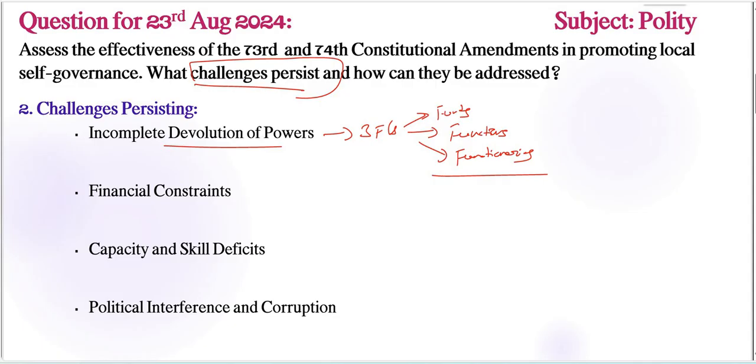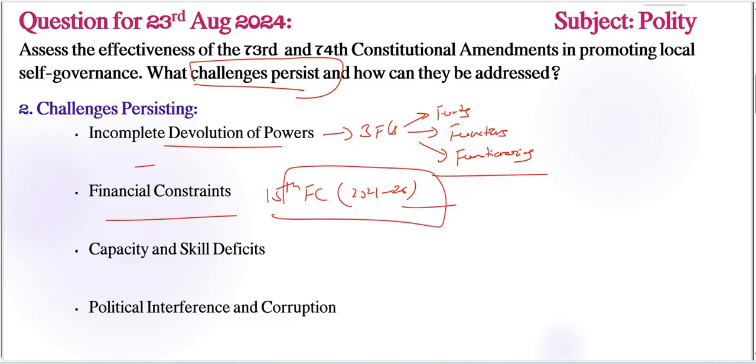The 4th State Finance Commission reports reveal that local bodies often lack adequate authority over critical sectors like health and education, right? Next, financial constraints are also an important thing here. We have inadequate and delayed funding. We can include the 15th Finance Commission's report for 2021 to 26 here. Many Panchayati Raj institutions lack adequate own source revenues and depend heavily on state and central transfers, limiting their developmental activities. That is also very important.